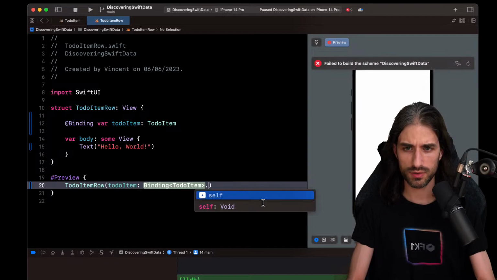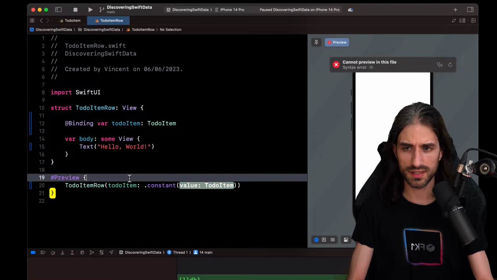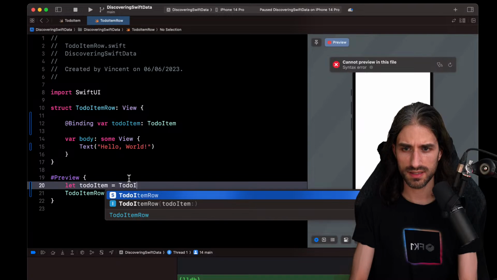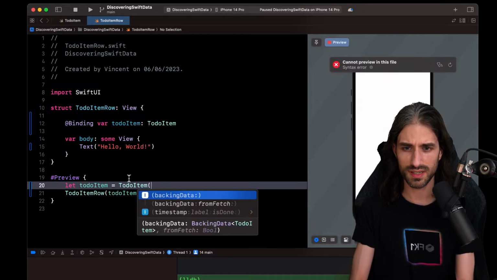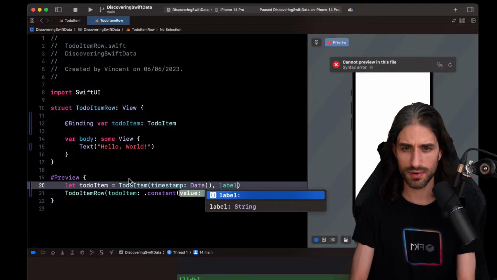So here we are going to have a constant to-do item. You know what? Can I declare a let? Can I do a let value here? So let to-do item equal to-do item. Let's see if it works or not. When completion doesn't suggest it, it doesn't feel like it's a very good thing. So date, and for the label, let's say, I don't know, buy pizza maybe.